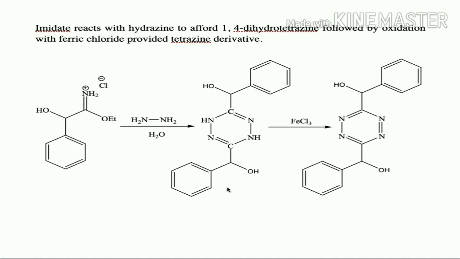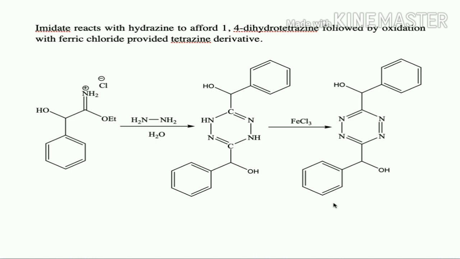So this 1,4-dihydrotetrazine will undergo oxidation in presence of ferric chloride and it is going to form the corresponding tetrazine derivative. So this is by imidate as a starting material. So two molecules of imidate will react with hydrazine and it is going to form dihydrotetrazine. Upon oxidation, it is going to form tetrazine derivative.